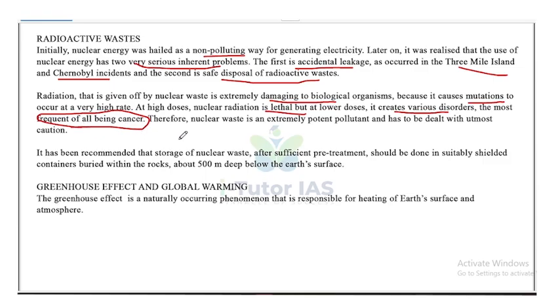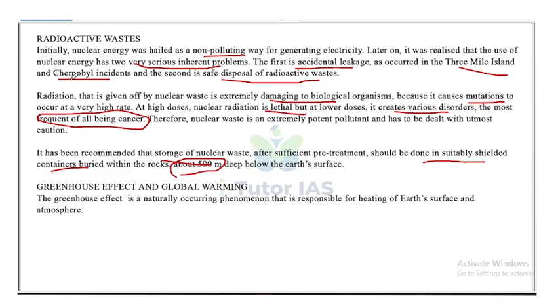Therefore, nuclear waste is an extremely potent pollutant and has to be dealt with utmost caution. It has been recommended that storage of nuclear waste after the pre-treatment should be done in suitably shielded containers buried within the rock about 500 meters deep below the Earth's surface.